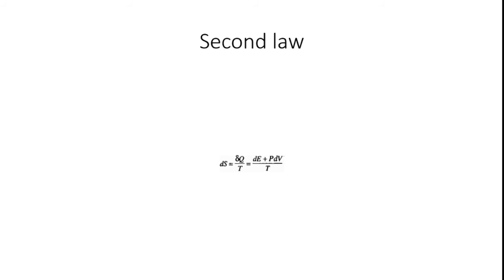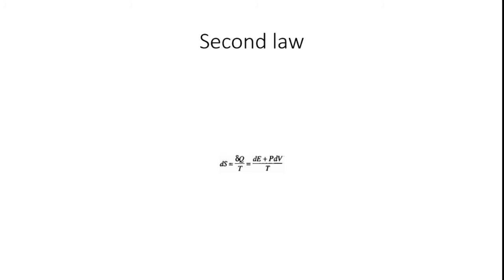In terms of entropy, the second law says that all natural processes tend to occur only with an increase in entropy. So, incremental entropy is important for work, and the direction of the process is always such as to lead to an increase in entropy.